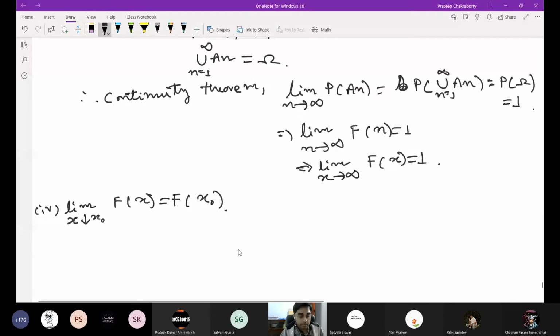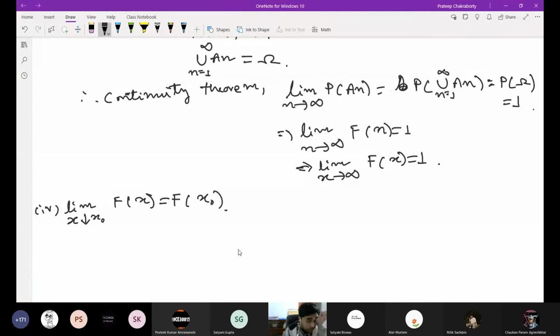So we have defined this random variable, not only a discrete random variable, we have defined something general, which is a random variable. From there we have got this cumulative distribution function, and we are getting all these important properties of the cumulative distribution function F_X.